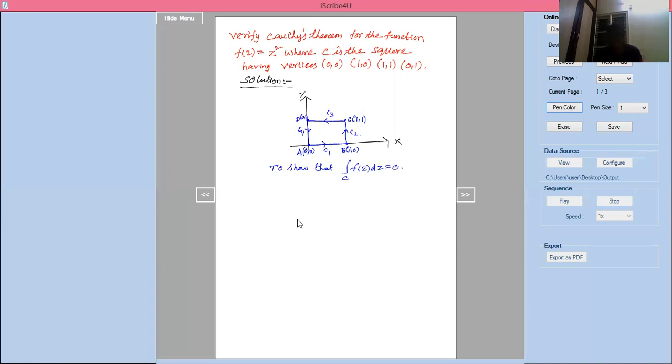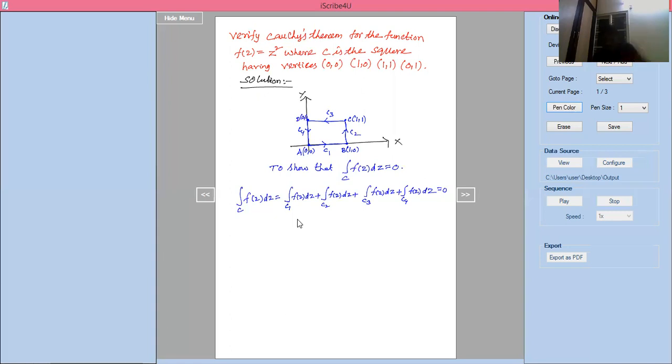I can write it as integration over C1 of f of z dz plus C2 of f of z dz plus C3 of f of z dz plus C4 of f of z dz, equal to 0, which I have to show.